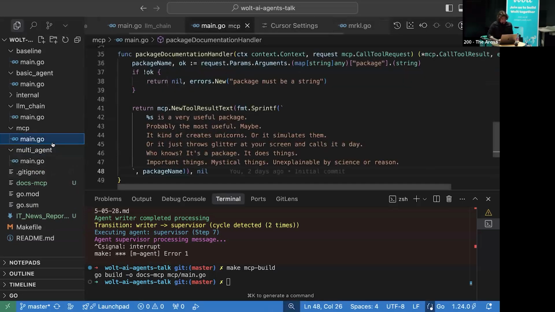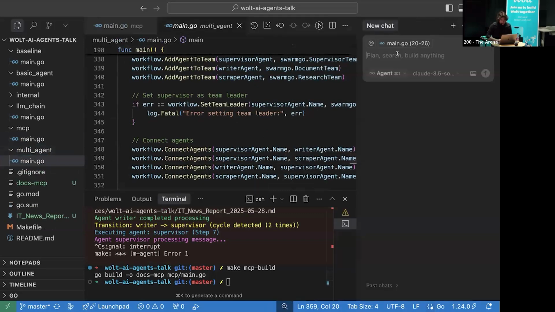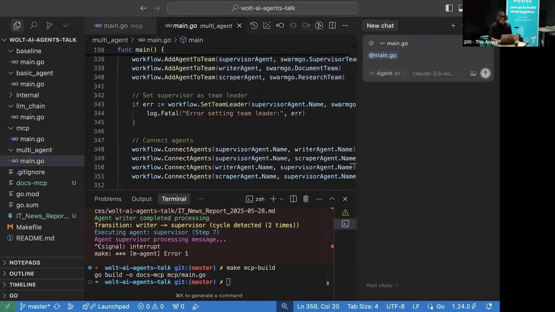So let's open some code and in the chat, let's ask something. Can you provide documentation for this package?